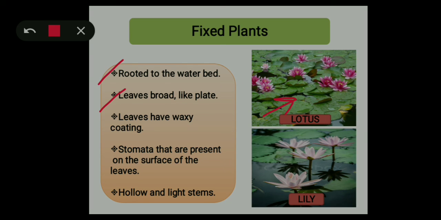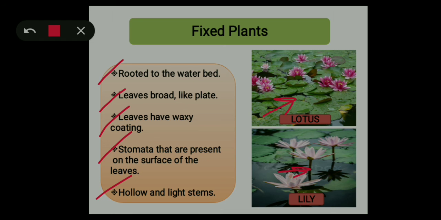Next is, leaves have a waxy coating. Next one is stomata present on the upper surface of the leaves. It helps them in the exchange of gases. And when you see the stem of these plants, it is hollow and light, and it also helps them to float on the water.